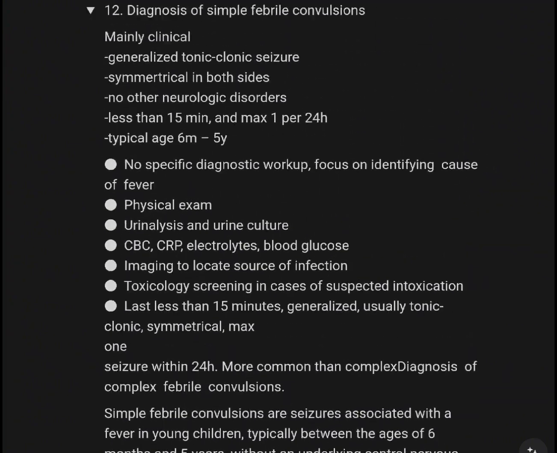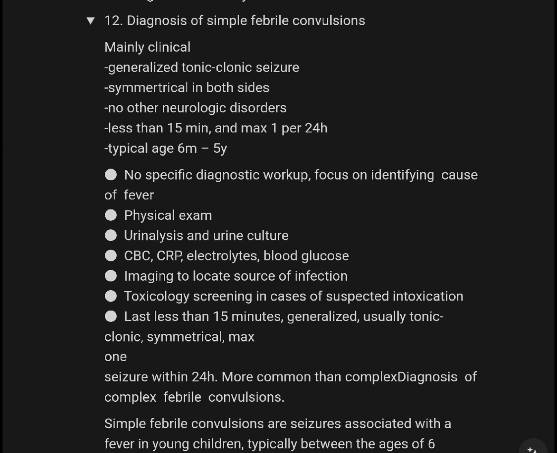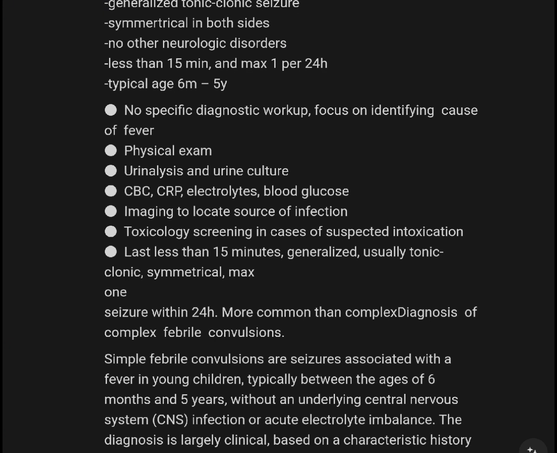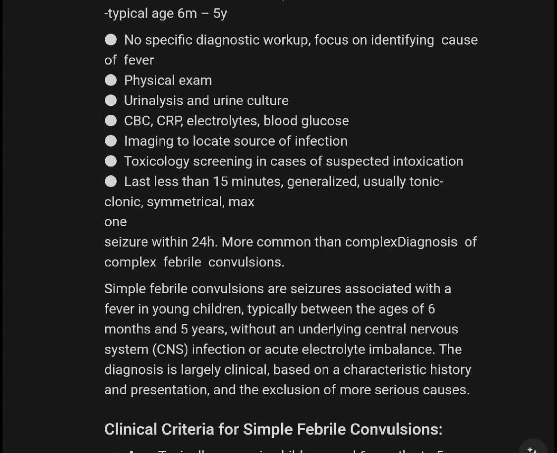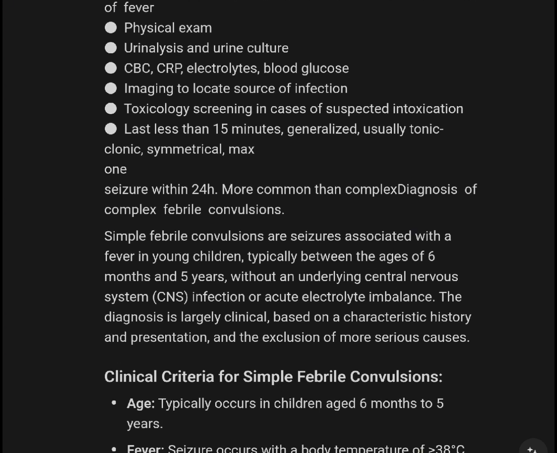Okay, so let's sum up. Diagnosis of simple febrile convulsion is mainly clinical: generalized tonic-clonic seizures, symmetric on both sides, no other neurological disorder, less than 15 minutes, and a maximum of 1 per 24 hours. Age 6 months to 5 years. No specific diagnostic workup; focus on identifying the cause of fever: physical exam, urinalysis and urine culture, CBC, CRP, electrolytes, blood glucose, imaging to locate the source of infection, and toxicology screening in case of suspected intoxication.